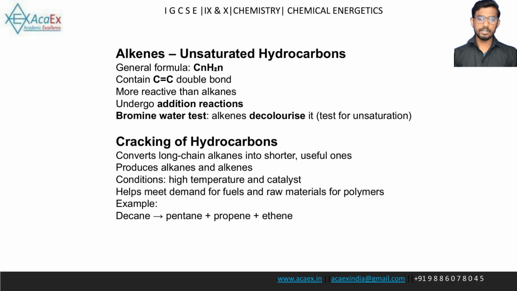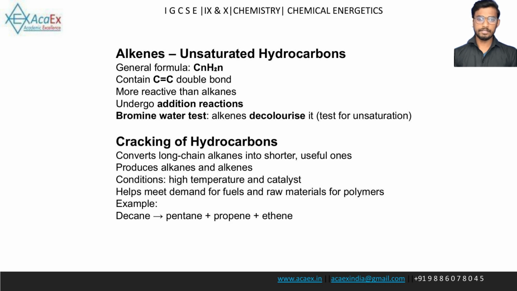Alkenes, unsaturated hydrocarbons. Alkenes have the general formula CnH2n. They contain a carbon-carbon double bond, C=C. They are more reactive than alkanes because of this double bond. They undergo addition reactions, where the double bond breaks and atoms are added to the molecule. A common test for unsaturation is the bromine water test. Alkenes will decolorize brown bromine water.